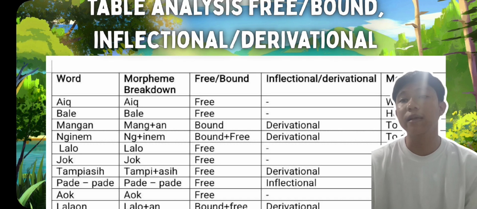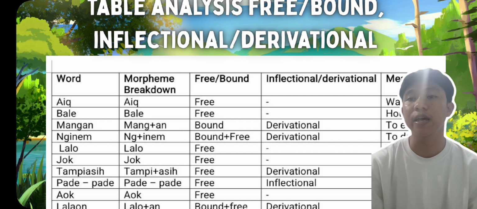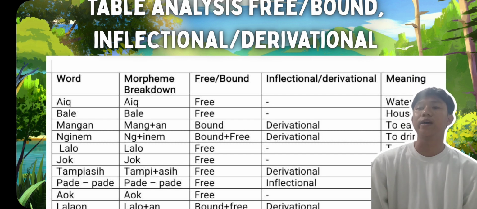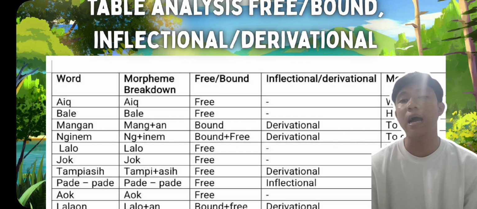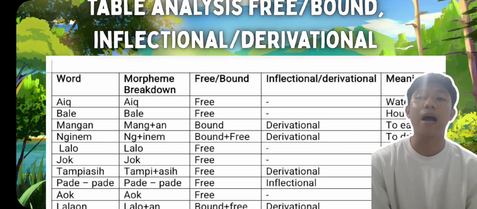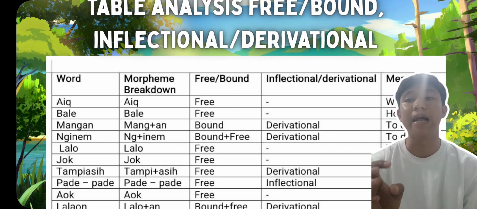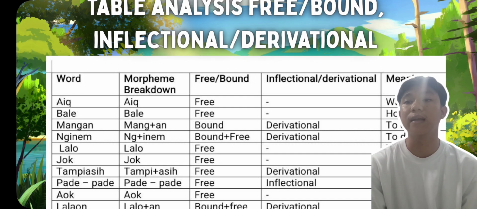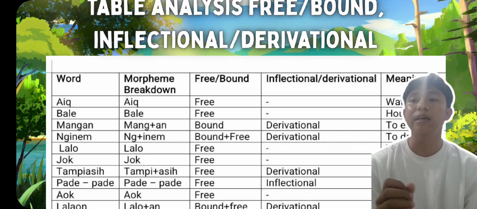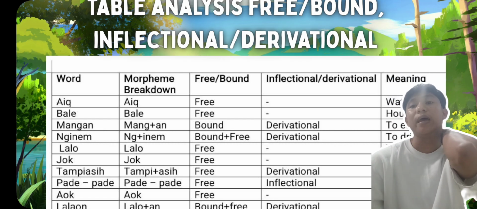Bale's morpheme breakdown is also bale, and it is free, with no inflectional or derivational, and the meaning is house. Mangan's morpheme breakdown is mang plus an. This is bound, and also derivational, and the meaning is to eat.